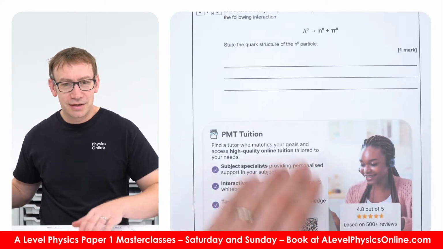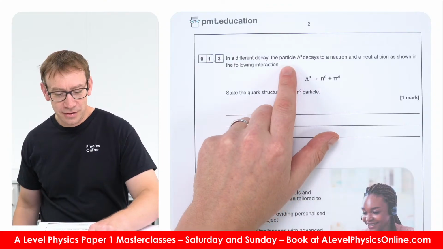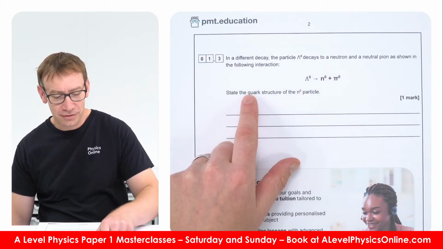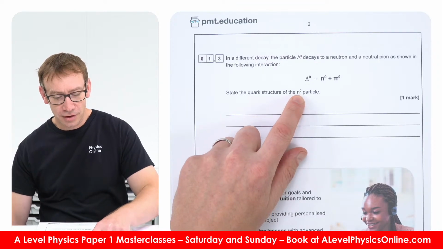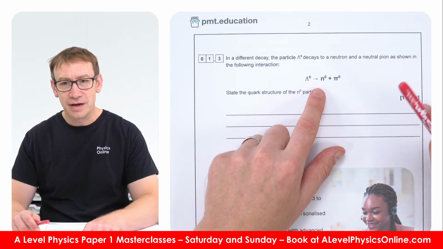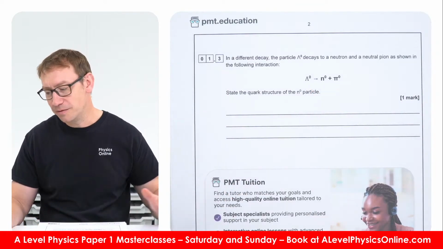Right, in a different decay, the particle, lambda naught, decays to a neutron and a neutral pion as shown. State the quark structure of this particle here. So the first one, it's actually a really simple question, so maybe it should have been the very first one.